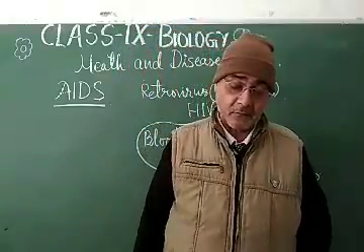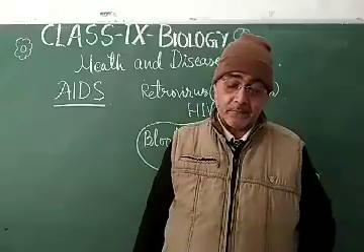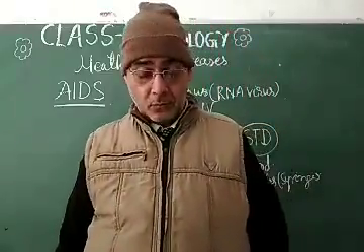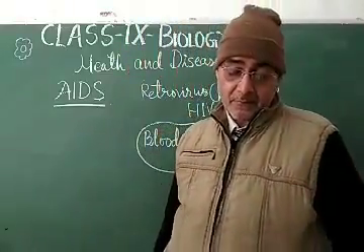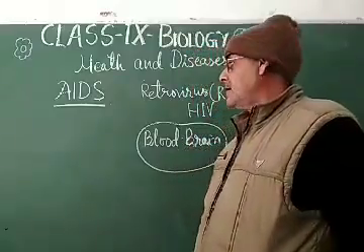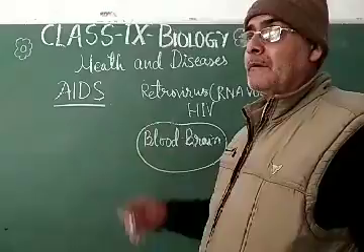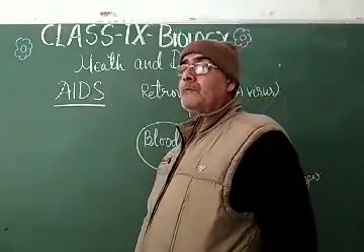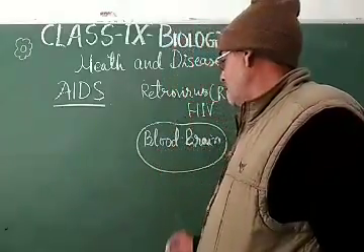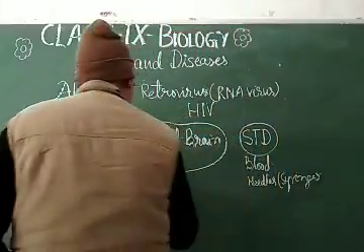HIV also passes from an infected mother to her fetus through the placental barrier. My dear students, this HIV virus is able to cross all kinds of barriers, whether the blood-brain barrier or the placental barrier.